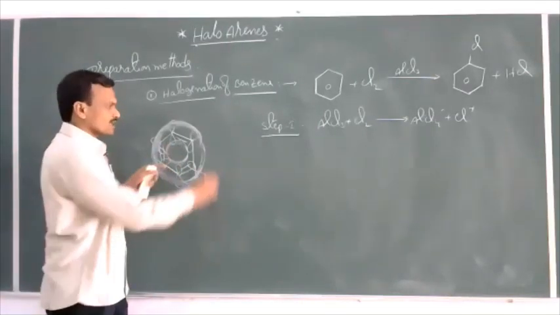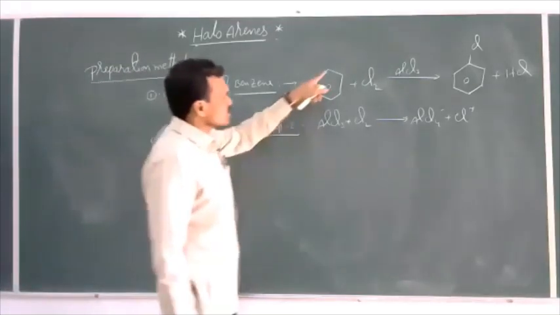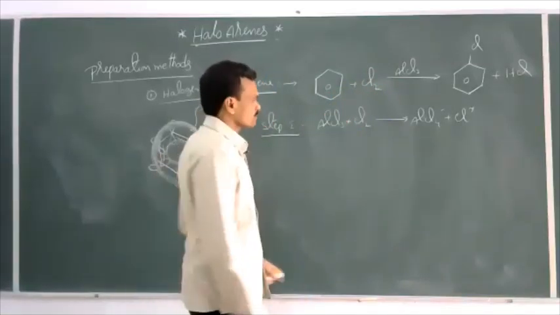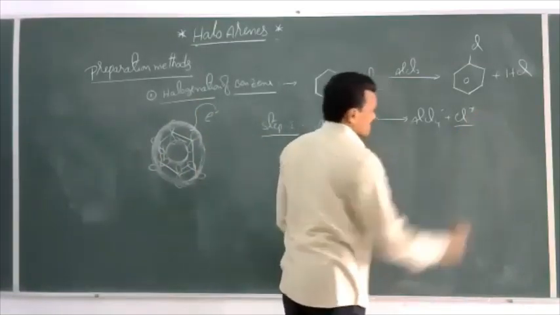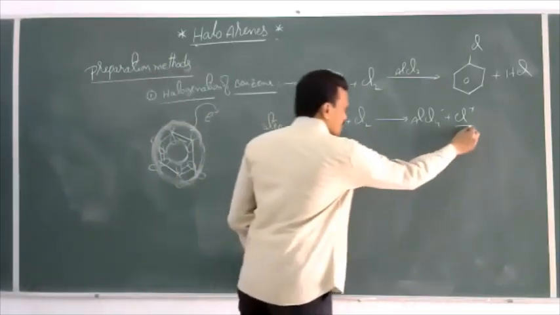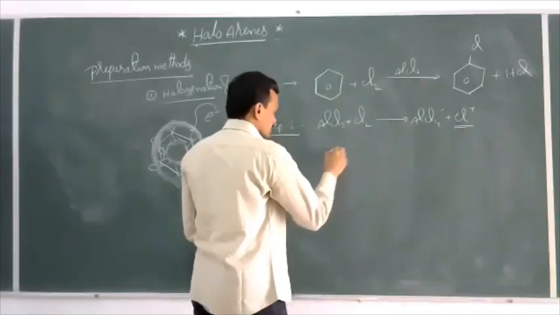As a result, an electrophile can easily attack this benzene ring. So benzene mainly undergoes electrophilic substitution reactions. This first step is nothing but generation of the electrophile. Now this electrophile can attack the benzene ring.